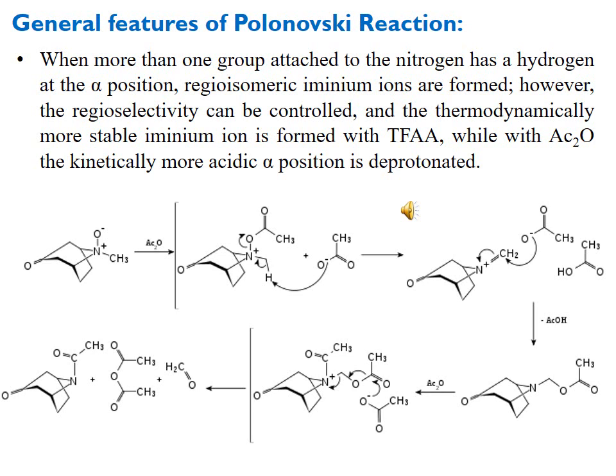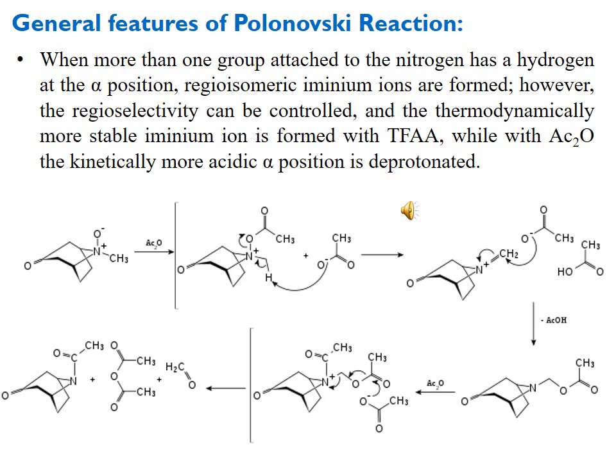Another point which should be considered for this reaction is that in a tertiary amine oxide, nitrogen is bearing three carbons. But if more than one of these groups have hydrogen at their alpha position, then what will happen? It is shown that regioisomeric iminium ions are formed, number 1.